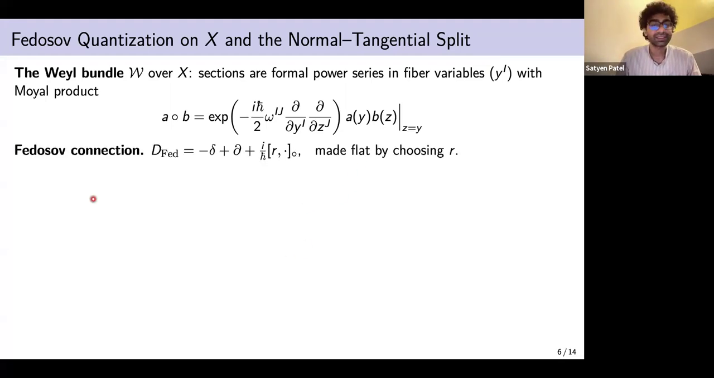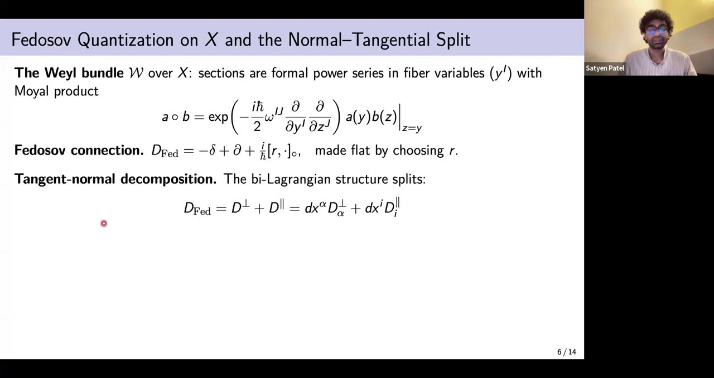So now we construct a Fedosov connection using these parts. First is called the Koszul differential. It differentiates in the fiber direction. This del is the symplectic connection, which differentiates in the base direction, and this R term is chosen so that again D becomes flat, so D squared equal to 0.